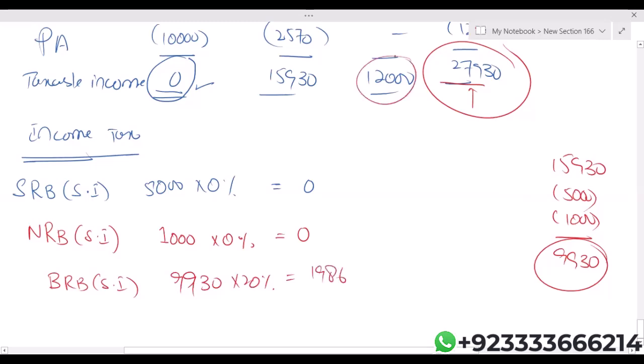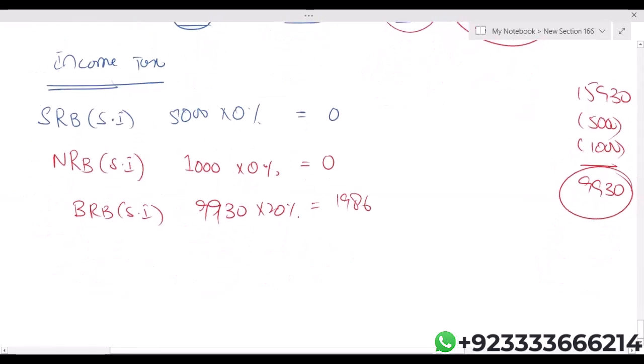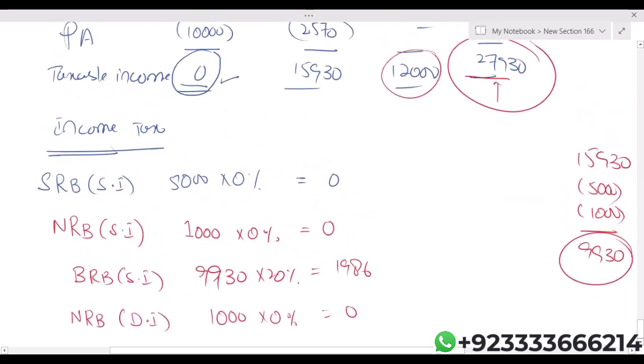Now, dividend income. When it comes to dividend income, we know that irrespective of the individual's tax paying status, everyone gets a nil rate band of 1,000. Obviously, the remaining 11,000 falls in the basic rate band.